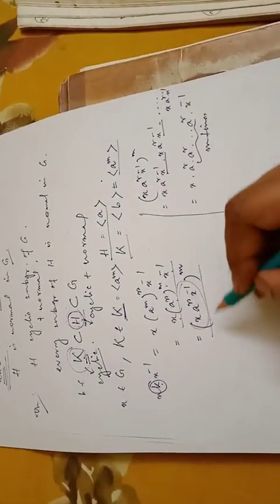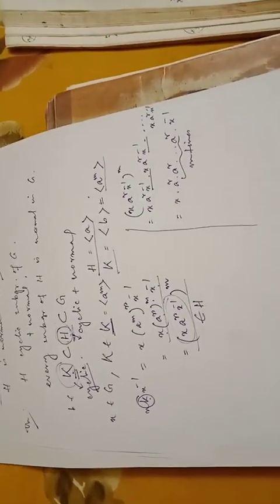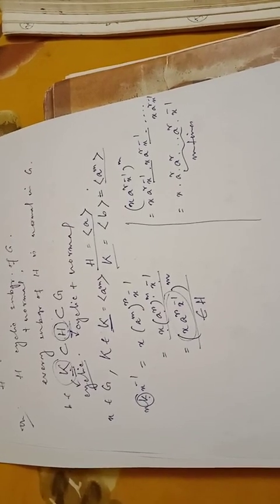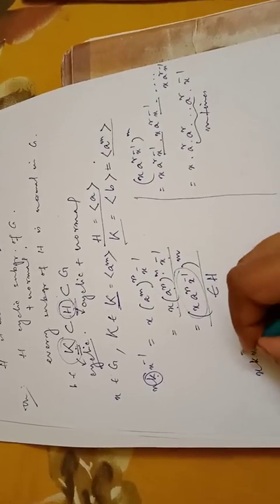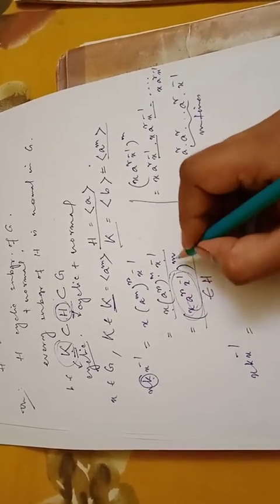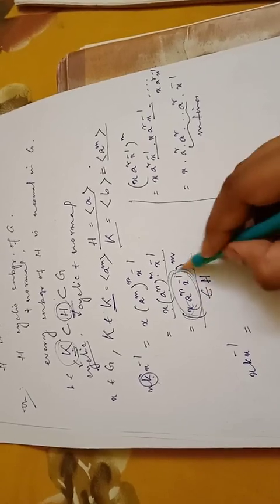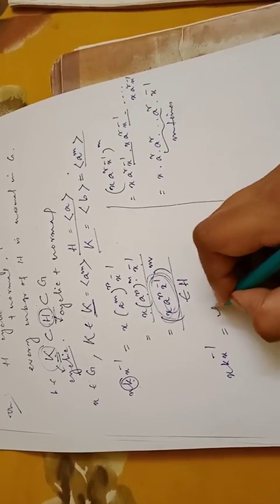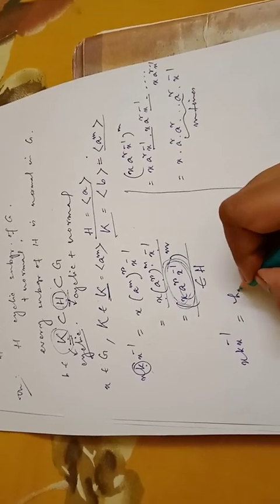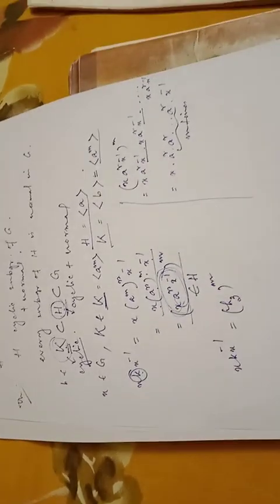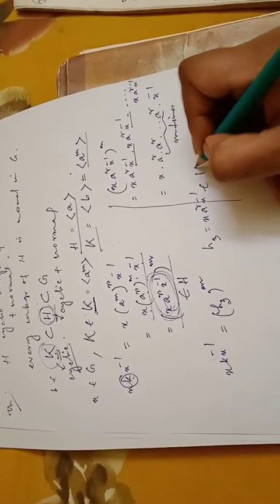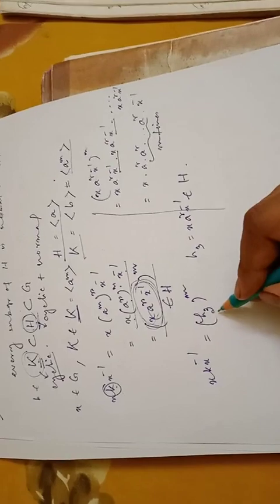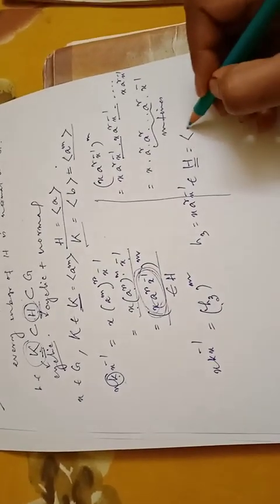Now this whole quantity must belong to the set capital H, right? Because H is a normal subgroup of G. We already know that. So xkx inverse equals this whole quantity, whole to the power m. Now whenever this thing belongs to H, it will be of the form, say, h3 whole to the power m, for some h3 equal to x a to the power r x inverse, which clearly belongs to capital H. Now capital H is generated by a.